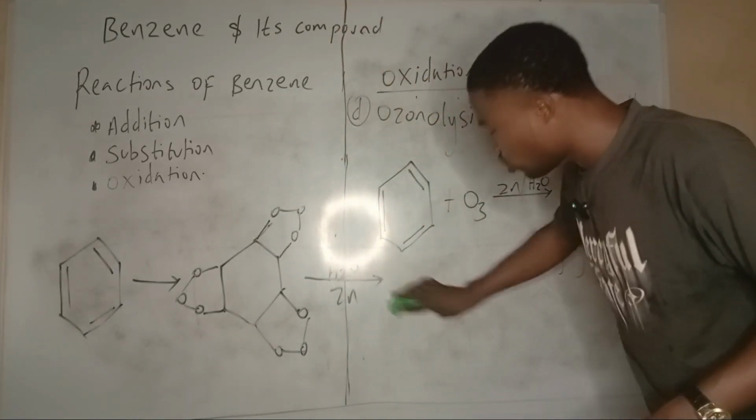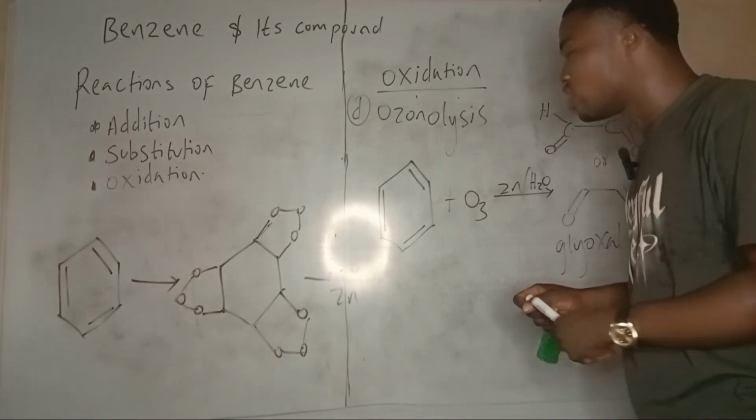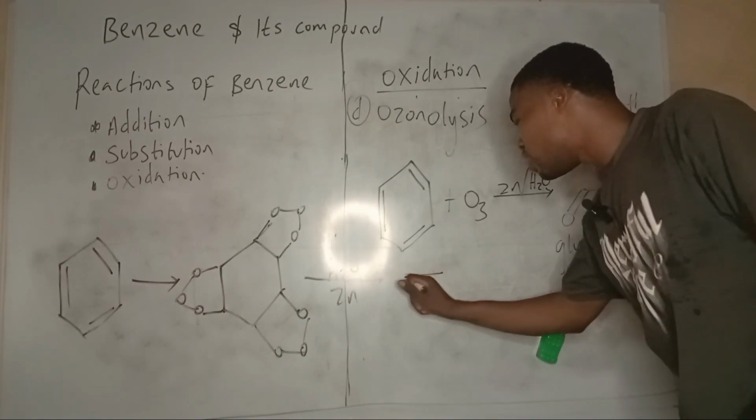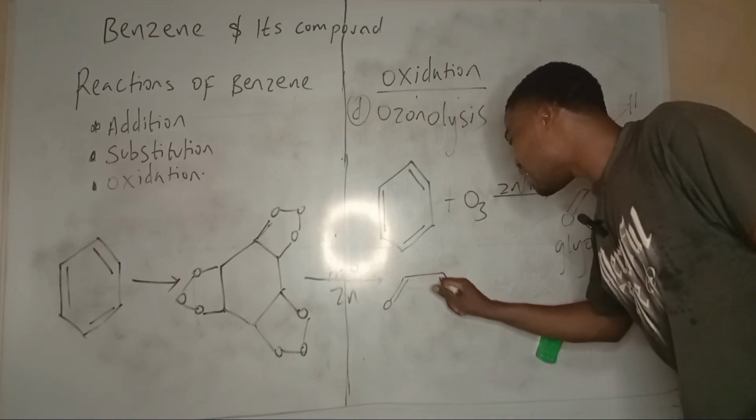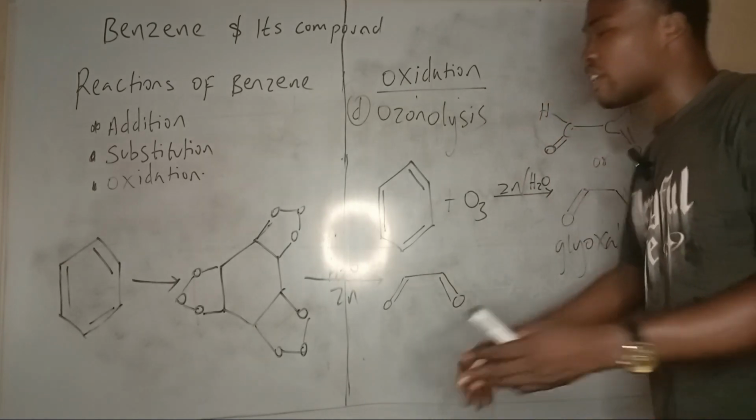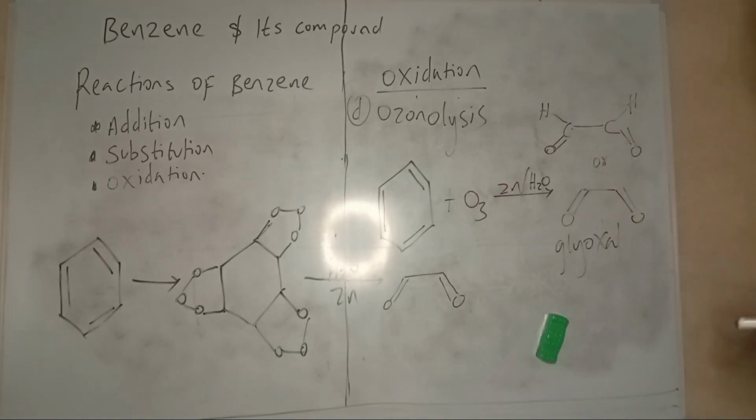I want to see the mechanism for the ozonolysis of benzene. I'm going to make it shorter. Just show you this is a molozonide, later give it an ozonide, and so on and so forth. So this is for the ozonolysis of benzene.